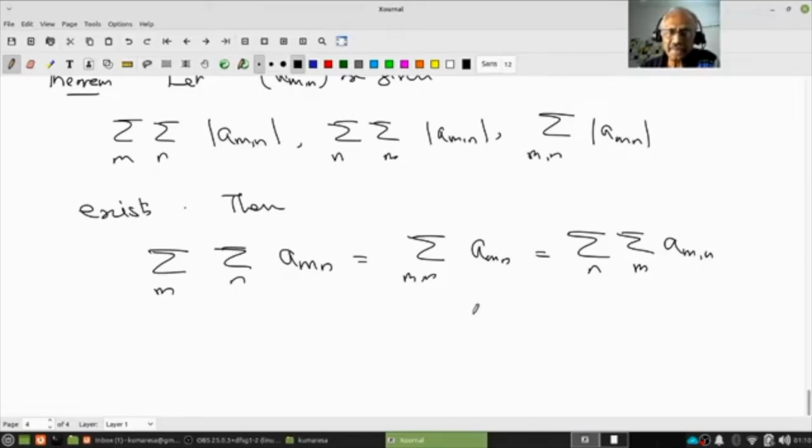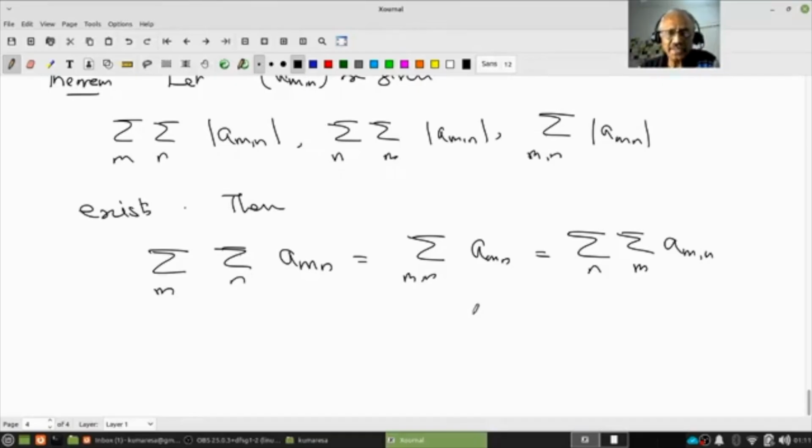Is that clear? Notice that under the stated condition, each of these three sums, the two iterated sums and the one double sum, all exist and they are all equal. That is also part of the theorem. Try to understand: the statement looks very simple, but it conveys a lot more. Now suppose the theorem is proved. Does it answer my earlier question?